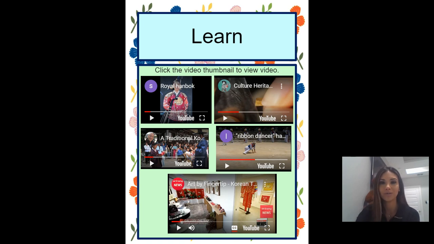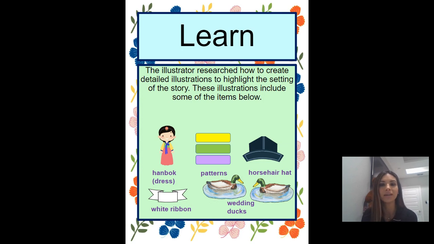Okay, now the illustrator researched how to create detailed illustrations to highlight the setting of the story. The illustrations below include some of the items that he drew in the book. So a hanbok, the dress, patterns. We saw a lot of different patterns in the book.